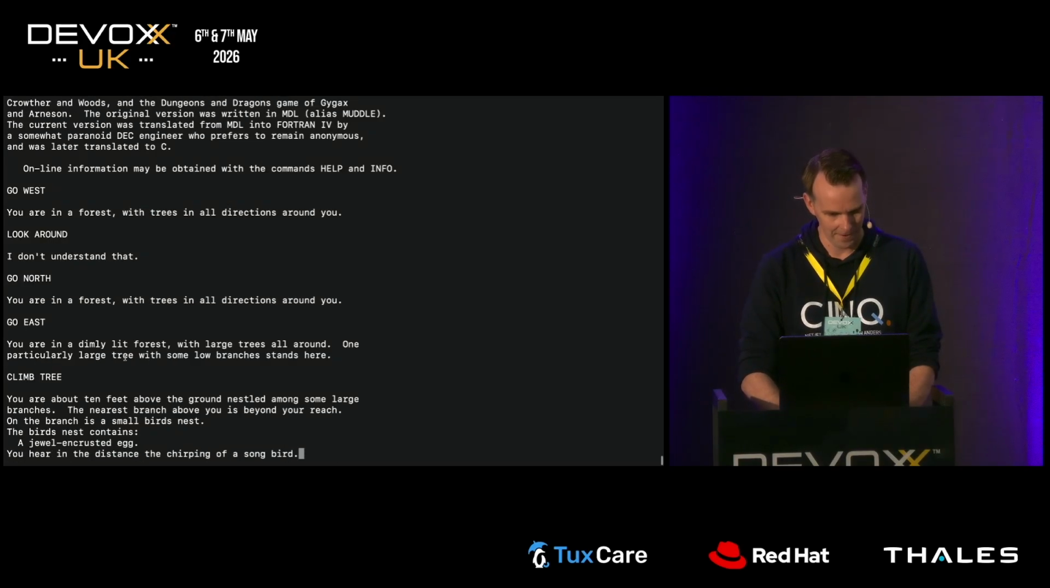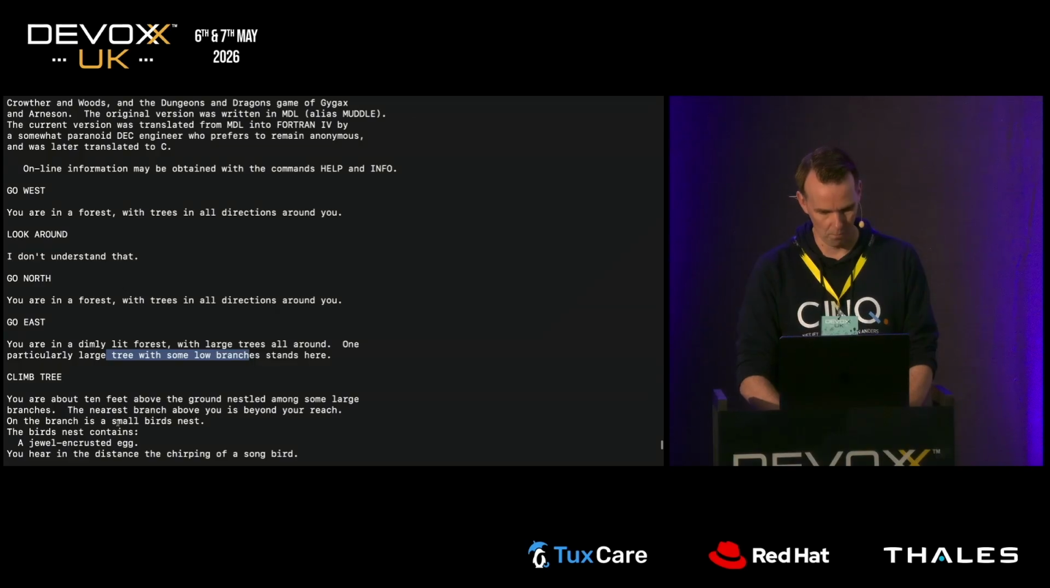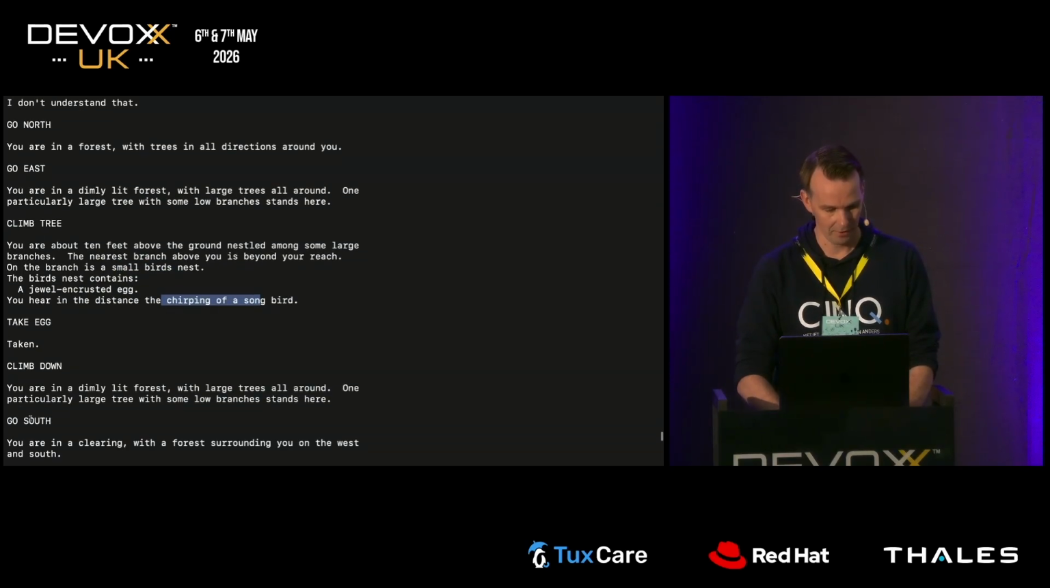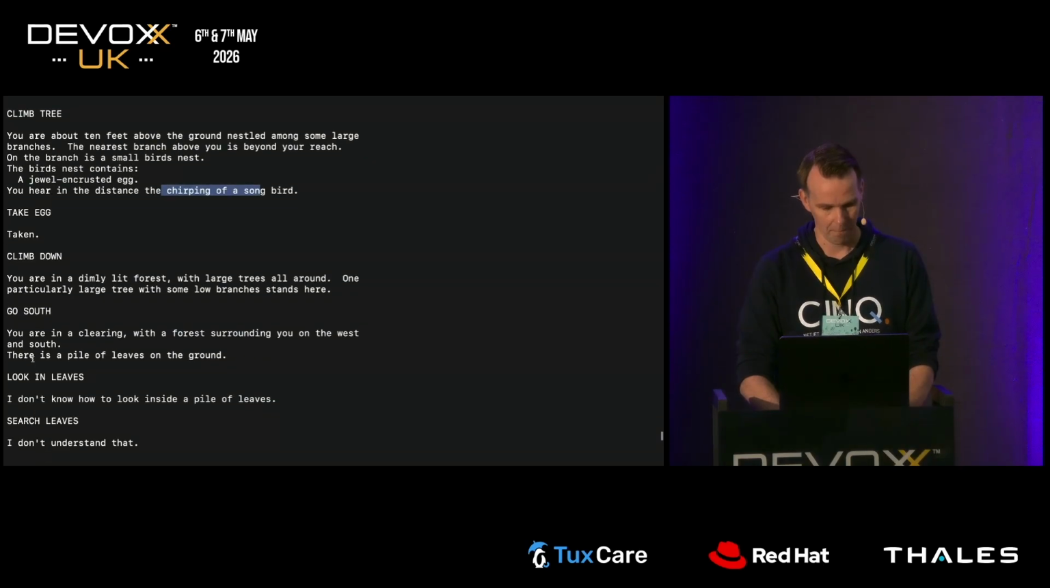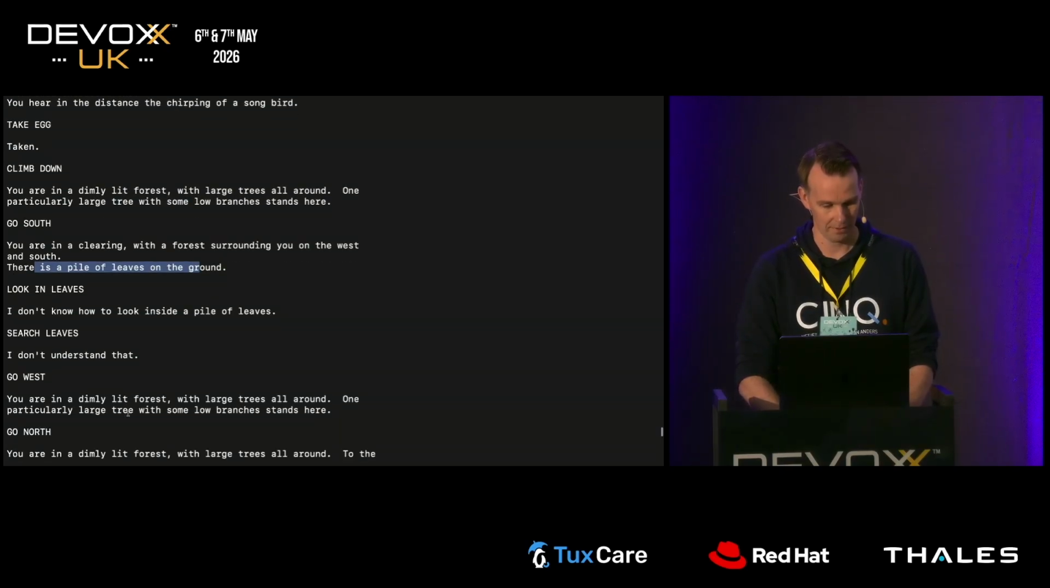Luckily, it's pretty fast. So it is walking around northeast. Hey, there's a tree with low branches. It says climb tree. Smart. There is a small bird's nest in here, and there is an egg in there, and there's the chirping of a songbird. It takes the egg, it climbs down, it goes south. There's a pile of leaves on the ground. It picks up the hint, it looks at the leaves. Now the game says it doesn't know how to look inside a pile of leaves. It says search leaves. The game says I don't understand. The LLM gives up and is walking around.